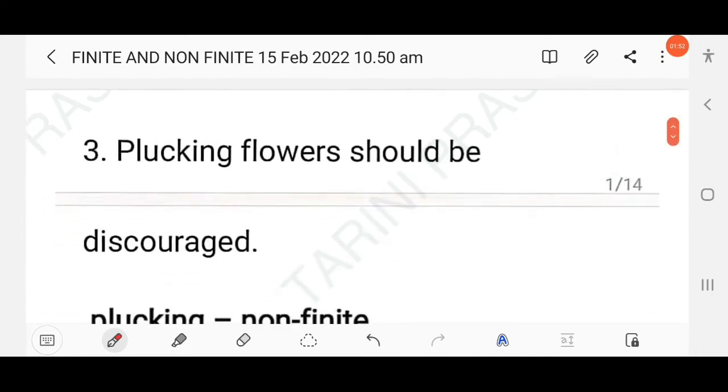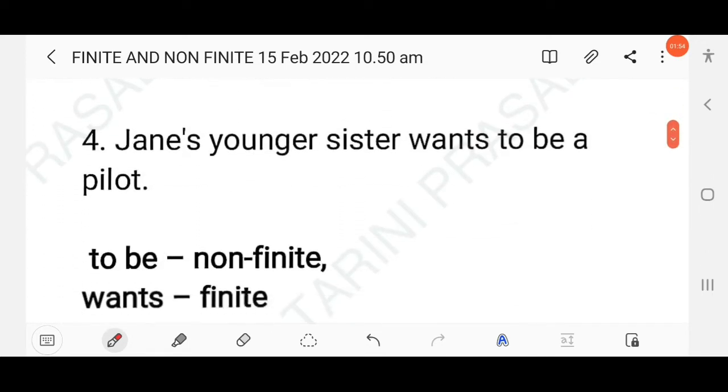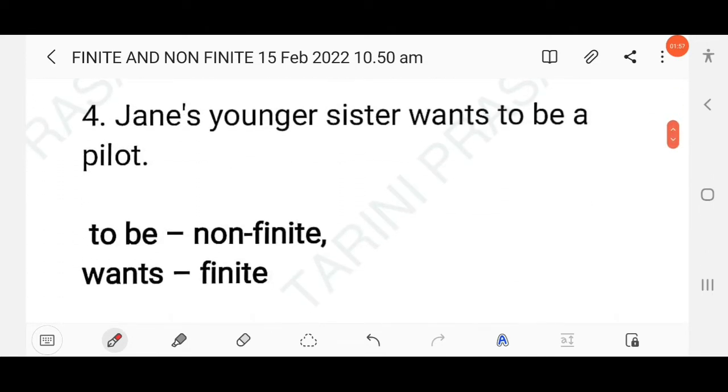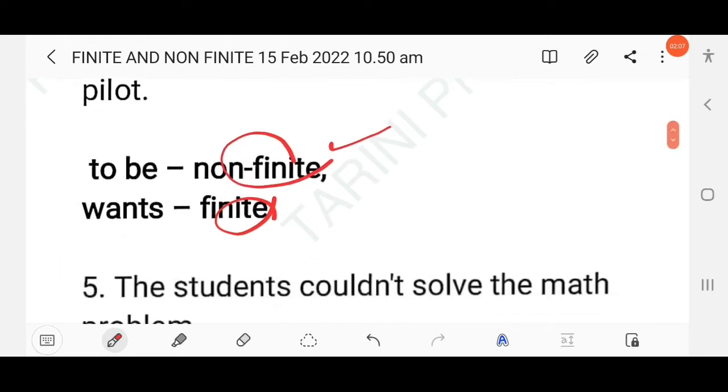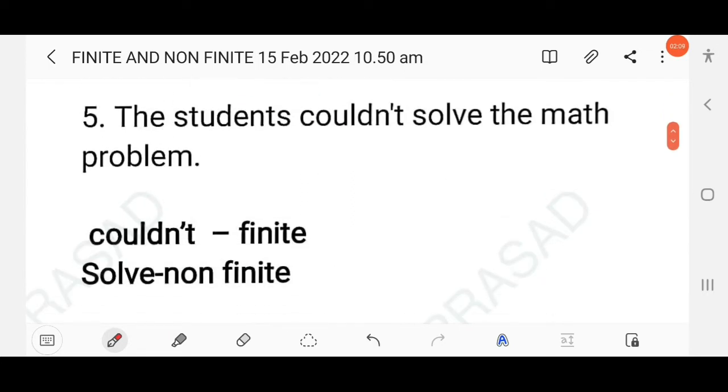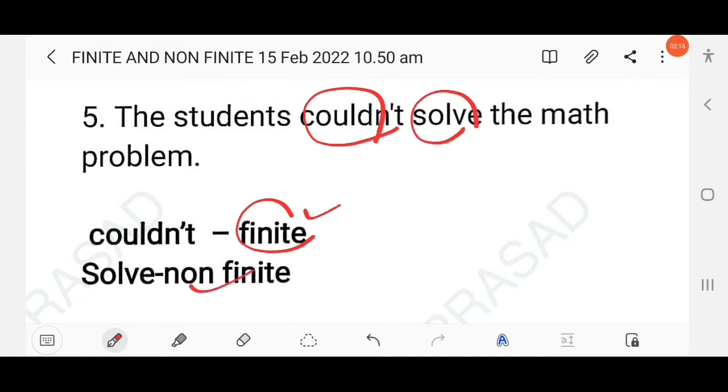Then next question: Jane's younger sister wants to be a pilot. Here "wants" is written in simple present, so this is a finite verb. And "to be", right? This is to plus infinitive, a non-finite verb. Clear? Then next question: the students couldn't solve the math problem. Here "couldn't" is a finite verb, and "solve" is a non-finite verb.